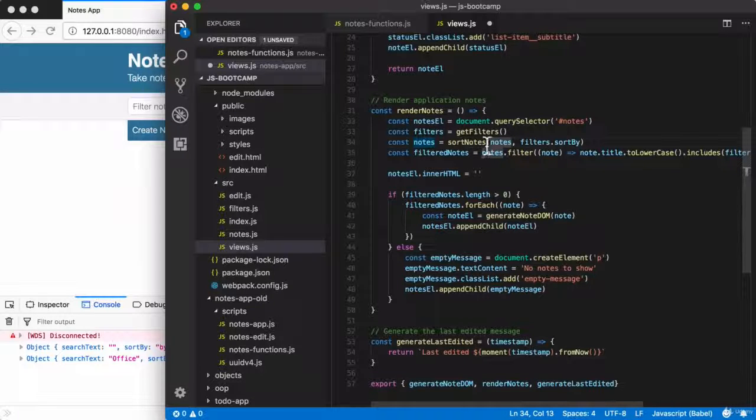Perfect. Now it's important to remember, we also changed sort notes to take just a single argument. Sort notes is able to fetch the notes on its own. It does not need them passed in. All we have to pass in is the correct sort by filter. So now we have the modified version of render notes.